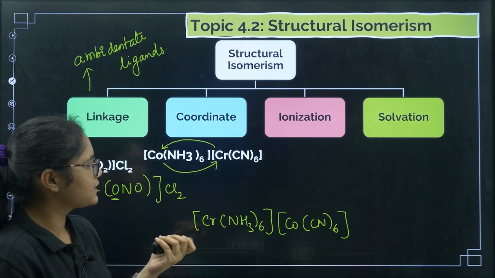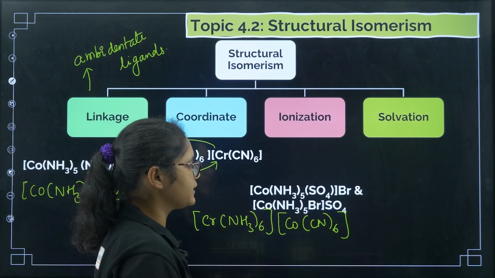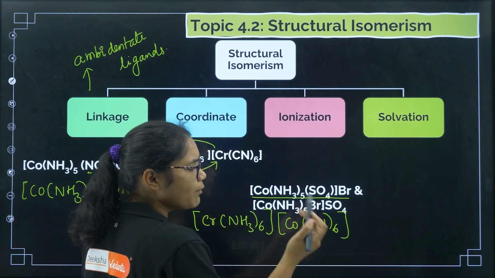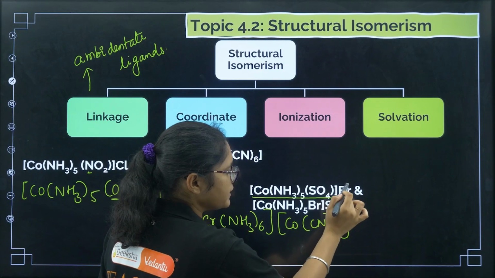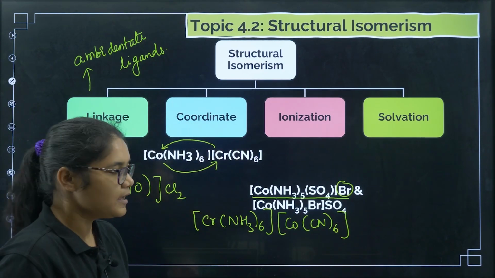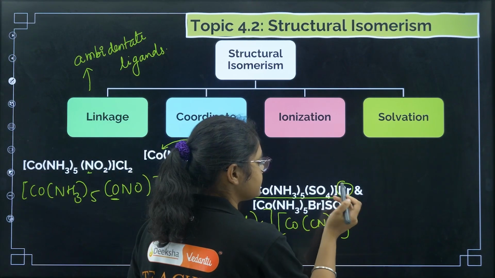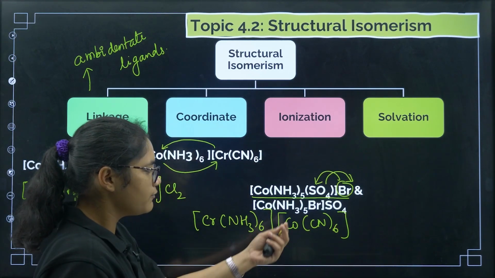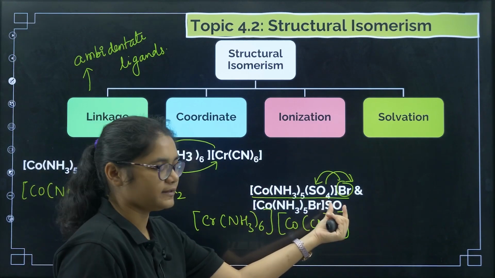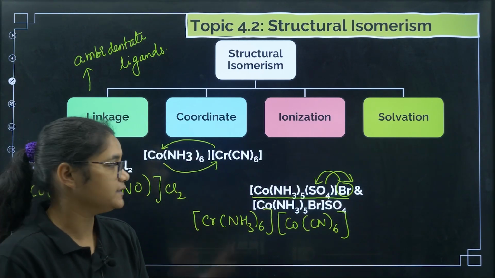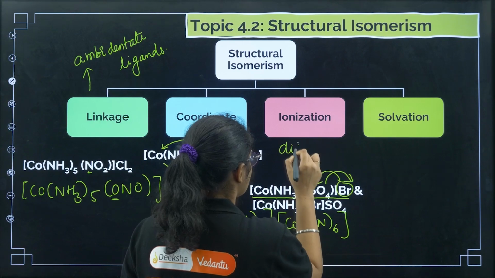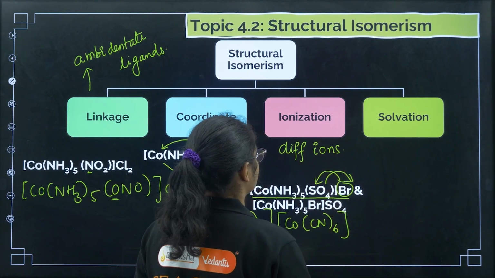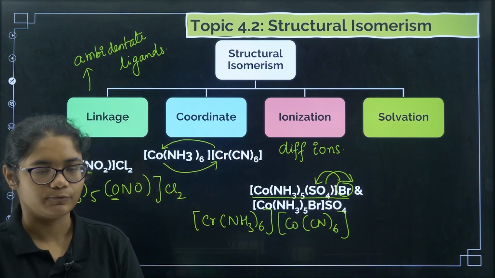Okay, when two coordinate spheres are there, you can just exchange the metals, then we call it coordinate isomerism. Next, coming to ionization isomerism. You can see the example here. Now see, if you take this one, what ions will we get? This coordinate sphere and then bromine ion, right? In ionization isomerism, you can take bromine inside and sulfate outside. So when you ionize this one, we'll get this one and this one. So ionization isomers means different ions are produced when you put it in water, okay?